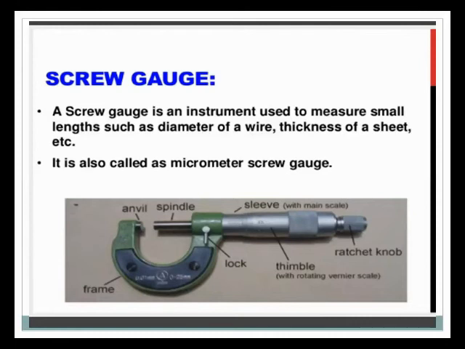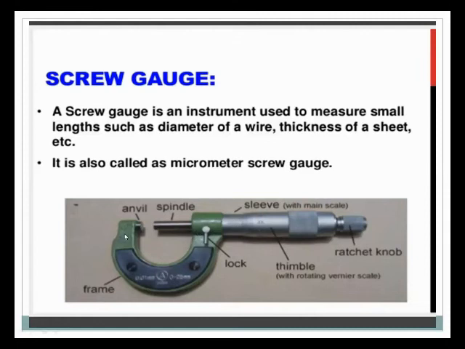Micro means we will find a small length. Which type of length? Thickness of wire and thickness of sheet. What is the structure of the screw gauge? If you observe the screw gauge, there are two types of scale. One is the main scale, and the other is the vernier scale. This is the vernier scale, and this straight scale is the main scale.